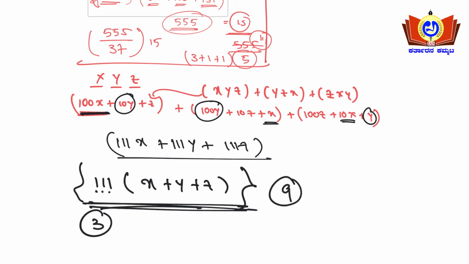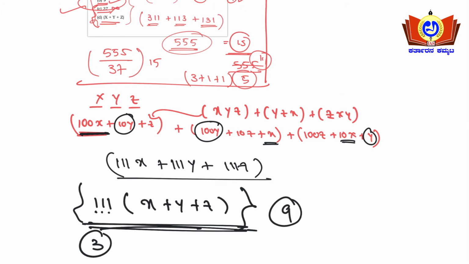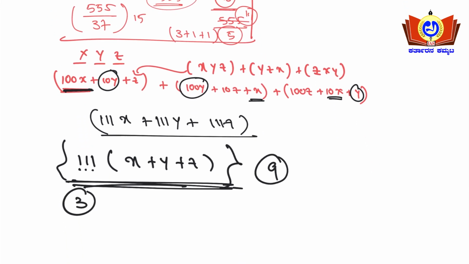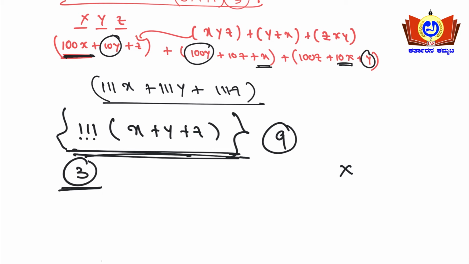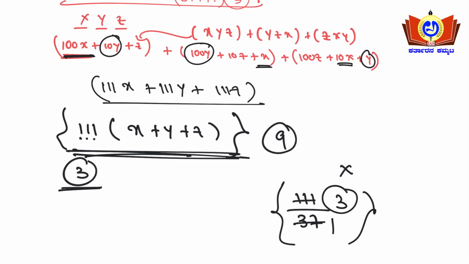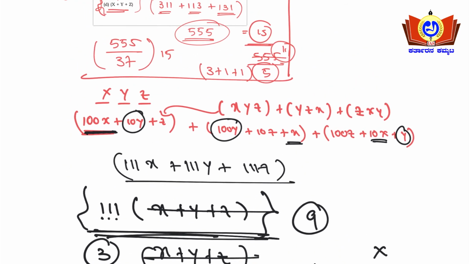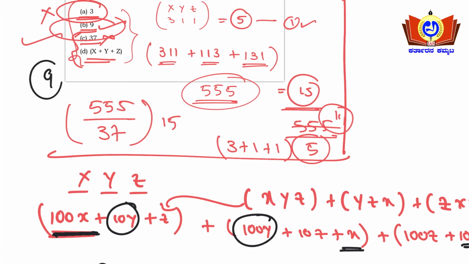Okay, so if I check the other options, see here friends, what are the other options remaining? 3. So 1 plus 1 plus 1 is 3, so it goes with 3 here. So option A is wrong here. And 37 means 111 divided by 37, it goes 3 times. Okay, 37 into 3 is 111 here. And x plus y plus z is given here. If I substitute x plus y plus z here, so this gets cancelled, right? So it is also divisible. So the only option which is not divisible is option B. 9 is not divisible here, friends.